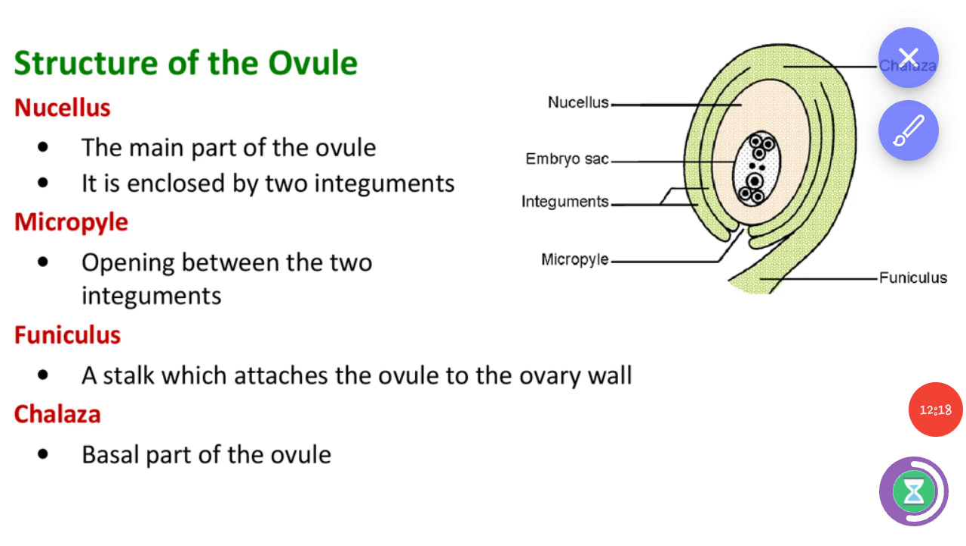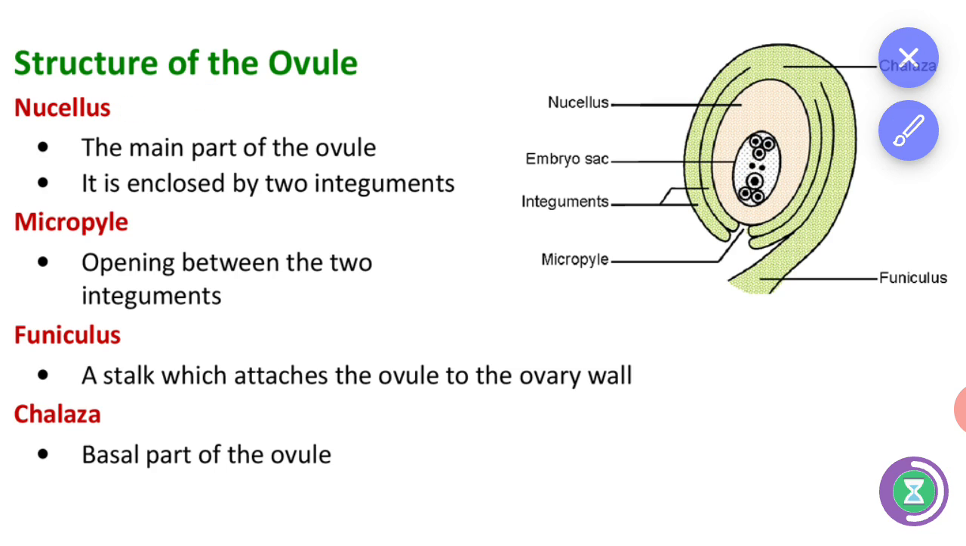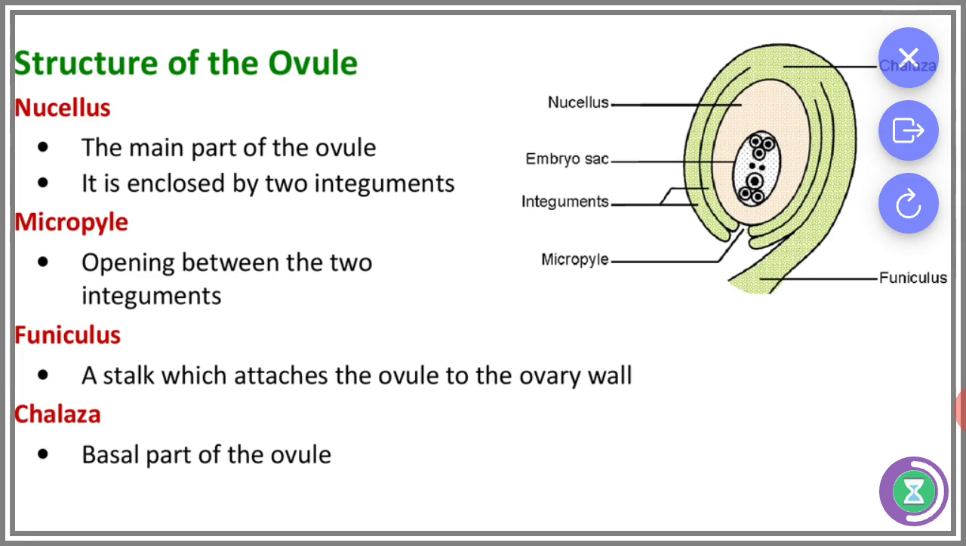And this is the structure of the ovule. The main part of the ovule is the nucellus. It is enclosed by 2 integuments, leaving an opening which is called the micropyle.